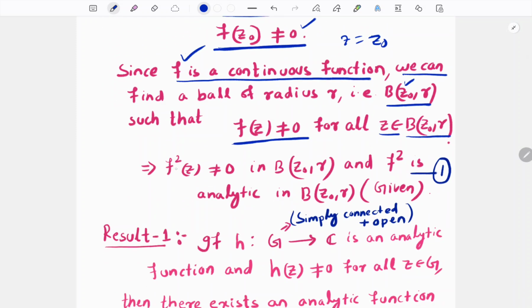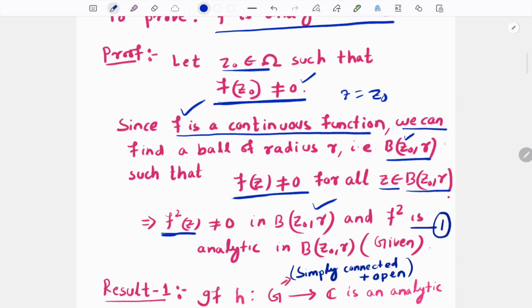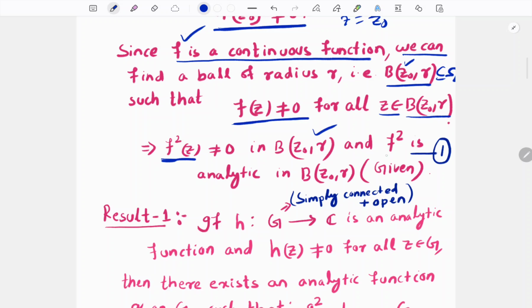If f is non-zero, f square of z is also non-zero because it is defined in the pointwise sense. Therefore, f square of z is non-zero on this ball, and it is also given that f square is analytic in omega, and B(z0, r) is a subset of omega. I forgot to write that this ball is a subset of omega. Therefore, f square is also analytic in B(z0, r), because f square is analytic in the whole domain and the ball is a subset of omega.